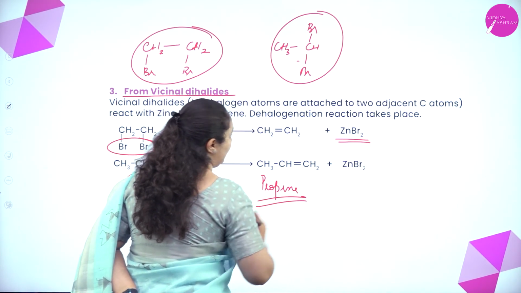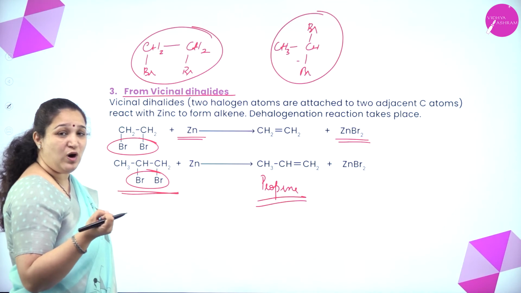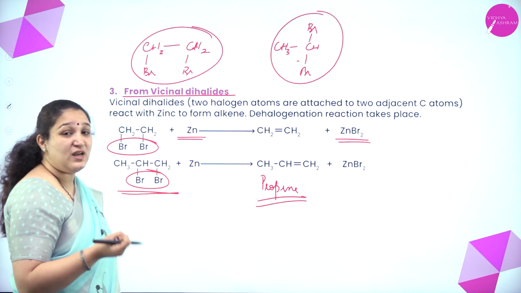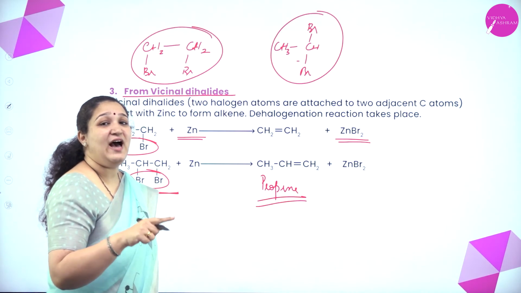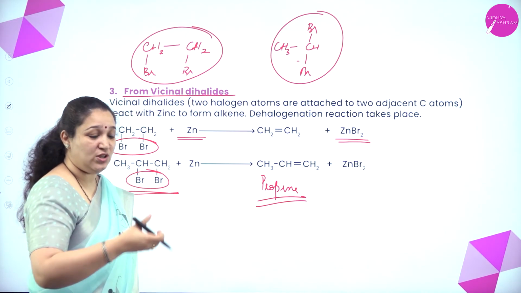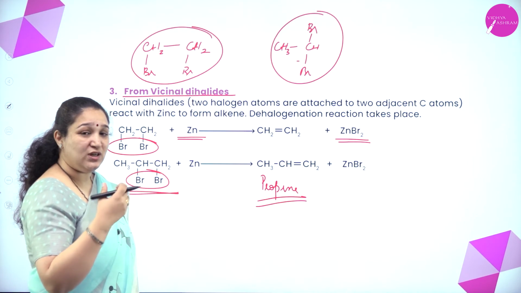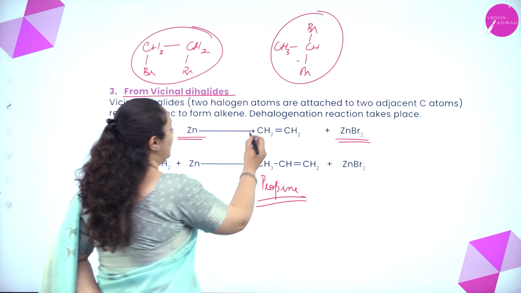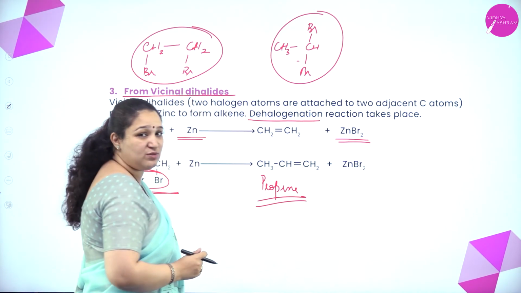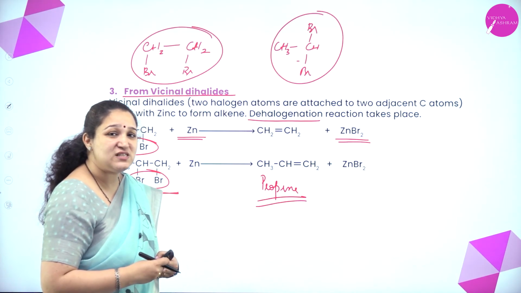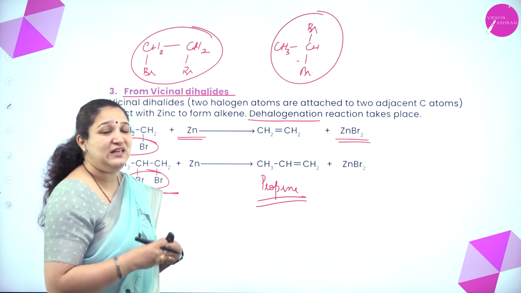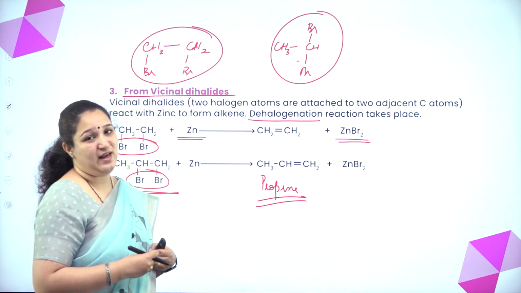So zinc removes both the halogen atoms. That is why this reaction is also called dehalogenation reaction. Dehalogenation means removal of halogen is happening here.